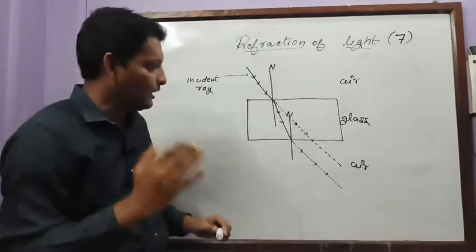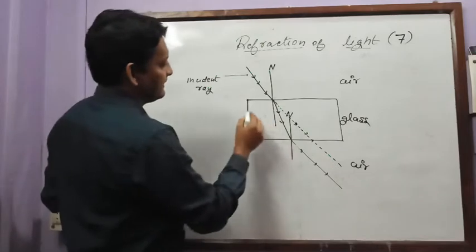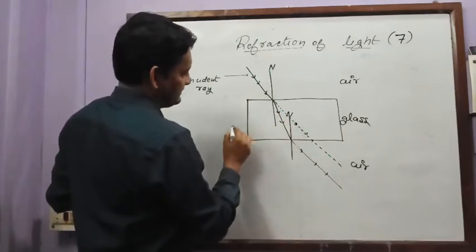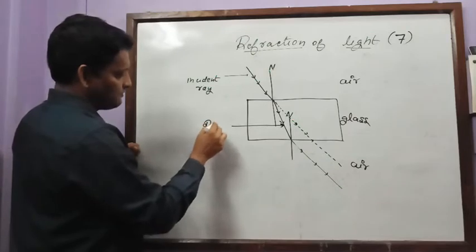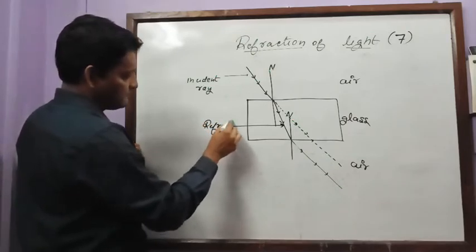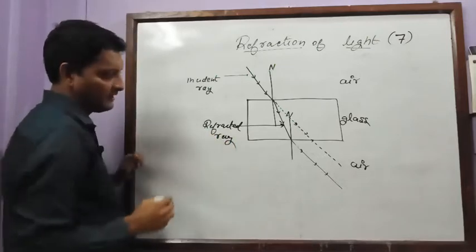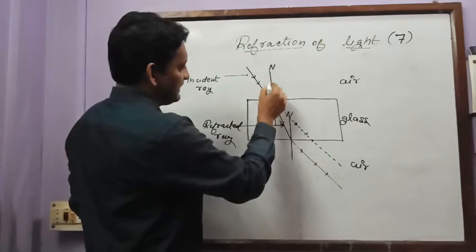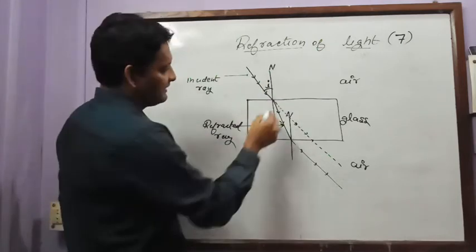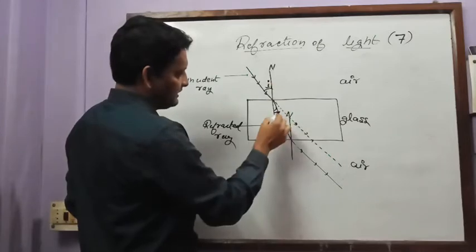Clear? Now next, here if you see, this is incident ray, and this light ray you can call as, what? Tell me. You can call it as refracted ray. So as usual this is angle of incidence, this will be angle of refraction. I will call it I1 and this is R1.